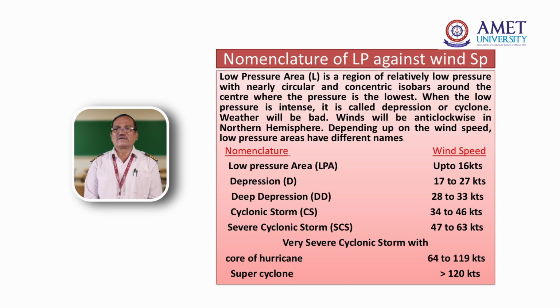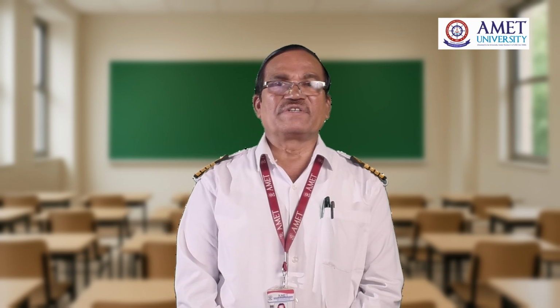Hurricane again has subsections 1 to 5, which is normally there in the Atlantic. When you go to North America, the USA and all, they say hurricane. Super cyclone is about 120 knots, approximately 240 km per hour. Super cyclone has never hit India in this century. Now we are in the 21st century. The last super cyclone that hit India was in 1999. That is called the Orissa cyclone, in which more than 10,000 people died. A lot of damage happened. So this is the nomenclature of the wind against the speed.